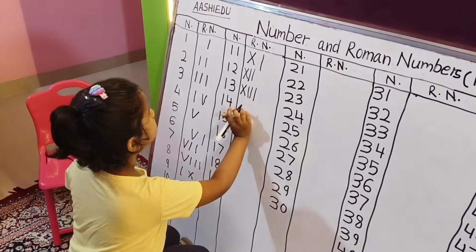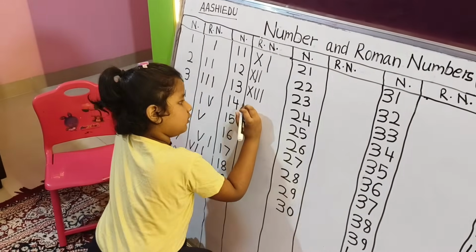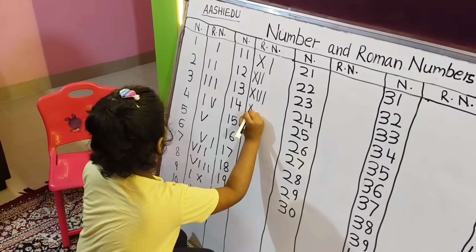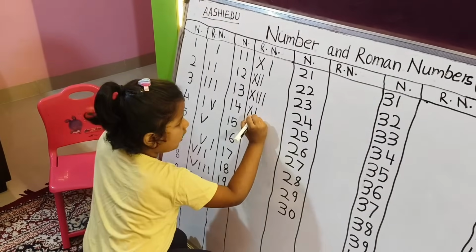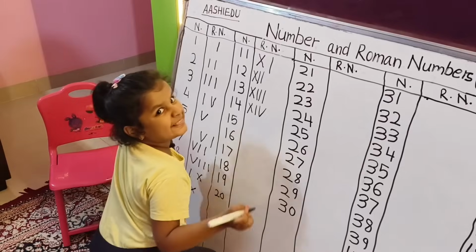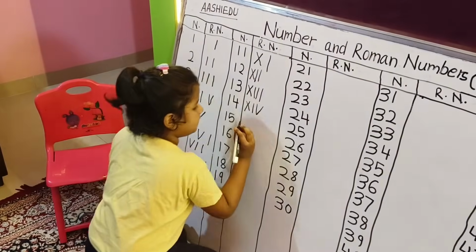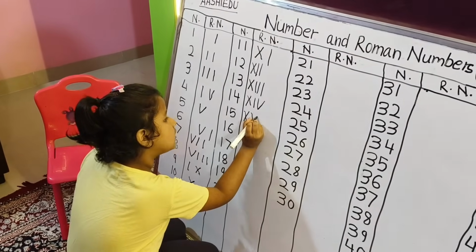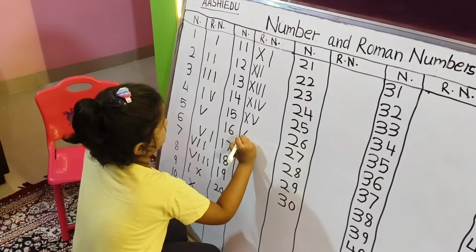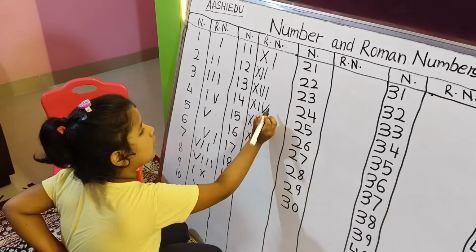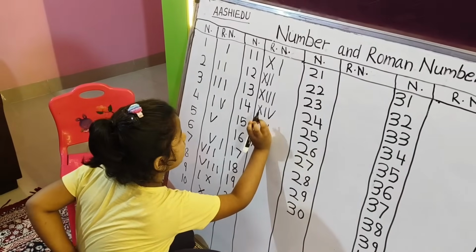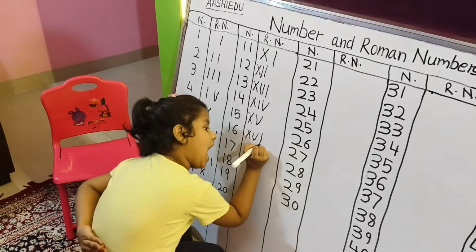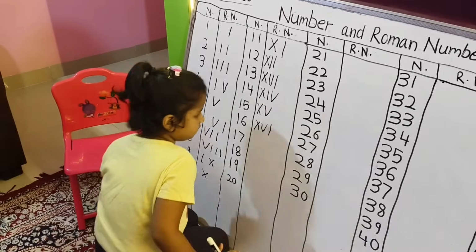Okay. Now Roman number 14. We need X and IV, XIV. And Roman number 15 is XV. And then 16 will be V and I here, XVI.